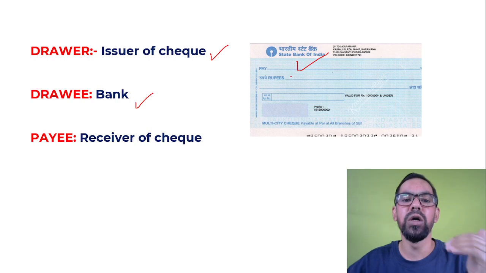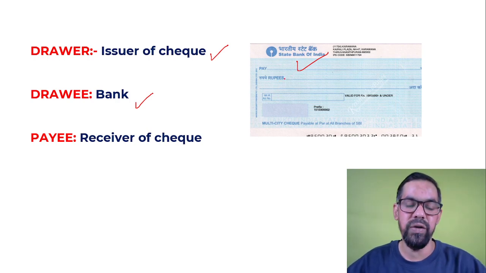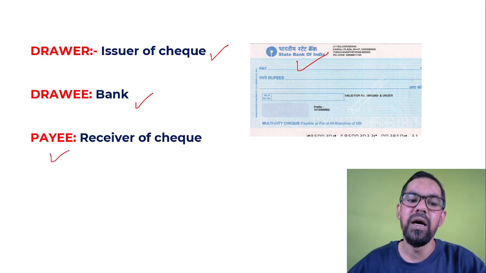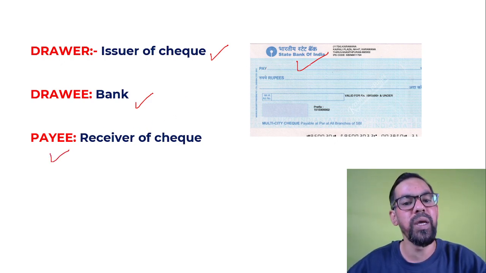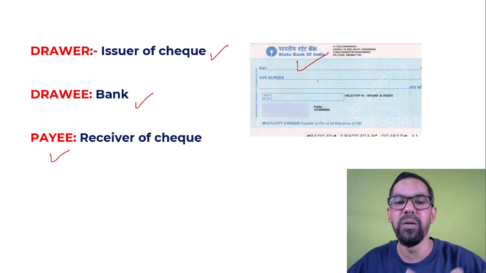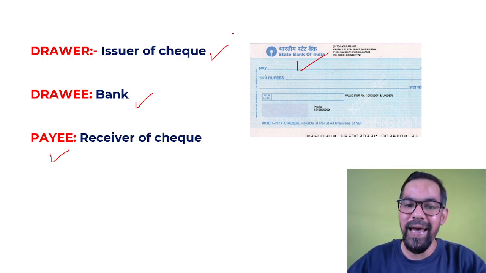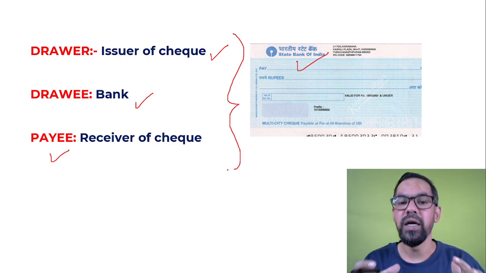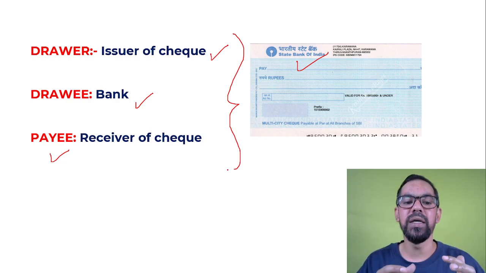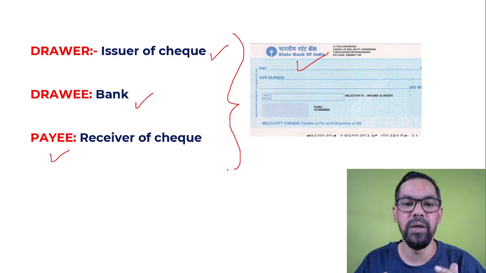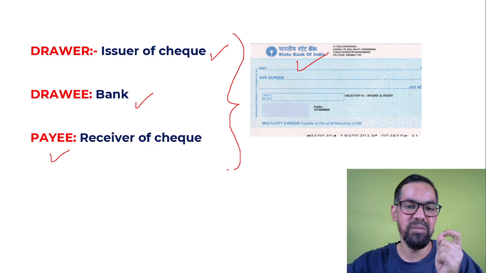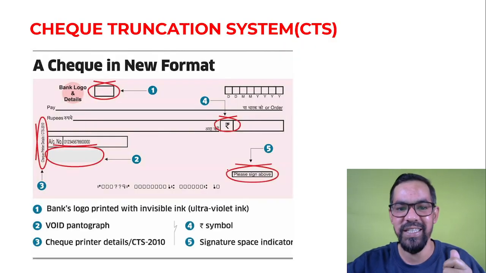You are passing an order to your bank to pay this amount to my account. The payee is the receiver, so here we mention pay Mr. Singh, or whatever the name is. So the three parties are the drawer, the issuer of the check; the drawee, the bank; and the payee, the receiver of the money. Do remember these things, as sometimes these points become tricky.